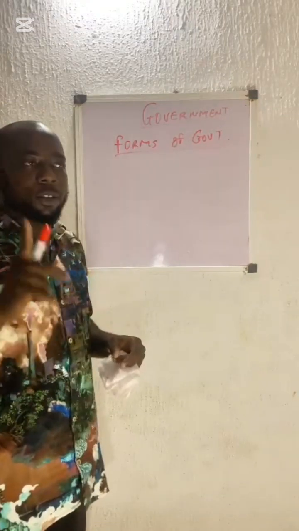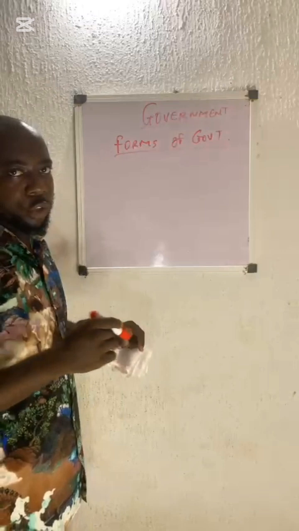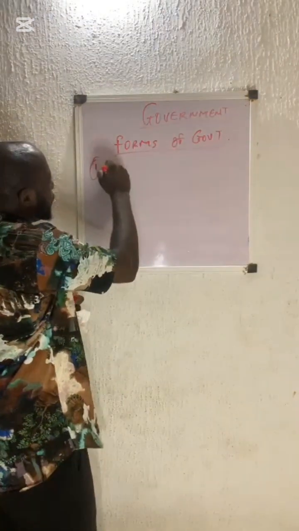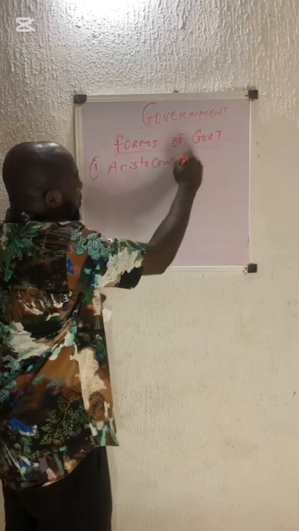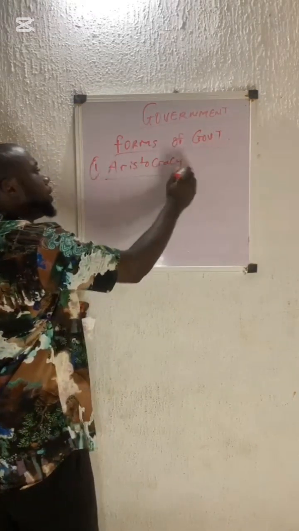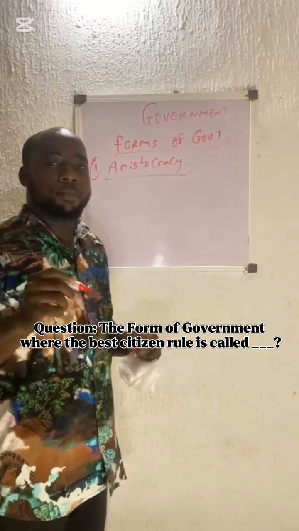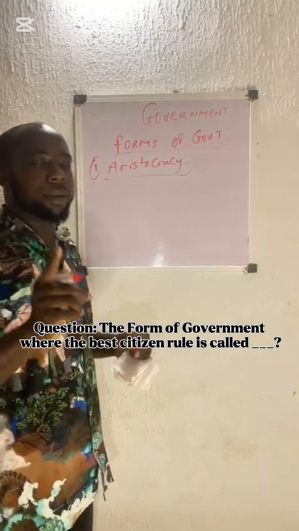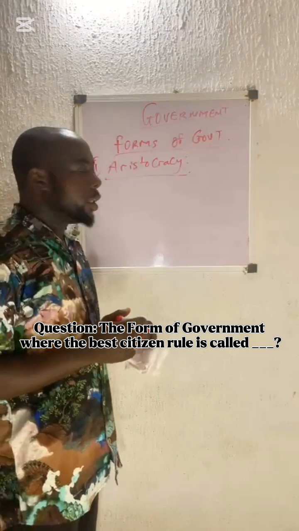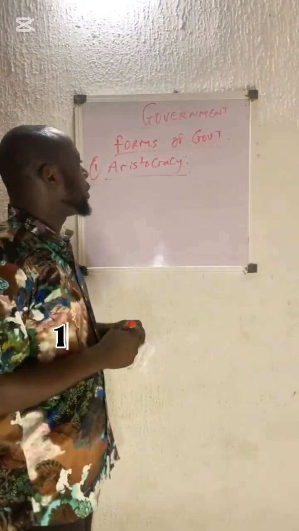Number 1 form of government that is mostly asked in every exam is what we call aristocracy. Now, they always ask this question: the form of government where the best citizens rule is called dash. It's called aristocracy. Now, what is aristocracy?